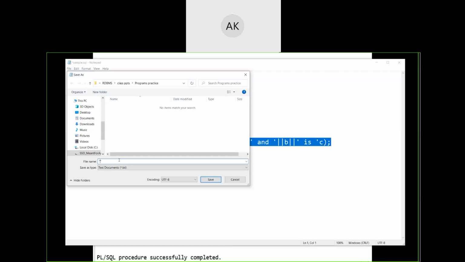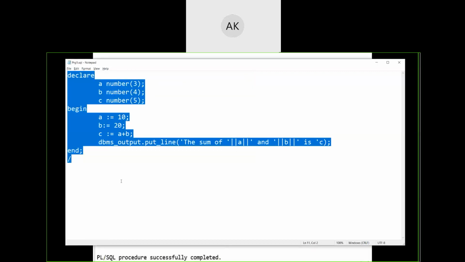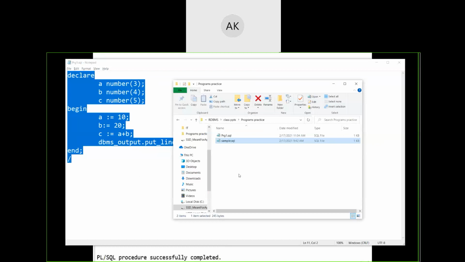Some file name you can keep, let us say trg1, and just like .java was used, here .sql will be used. Save it. Let us jump to the directory. This was an already created file, so I'm just deleting that one. This is our actual file which contains this program.